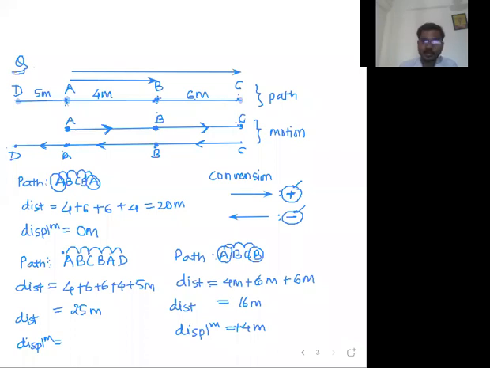Nupur, think again for the direction. direction चा विचार कर. काय direction आहे बघ. What is the initial point? What is the final point? What is the shortest distance? And what is the direction? Leftward or rightward? According to that, assign the sign. Yes, yes, yes. All of you are giving the correct answer. Very good.